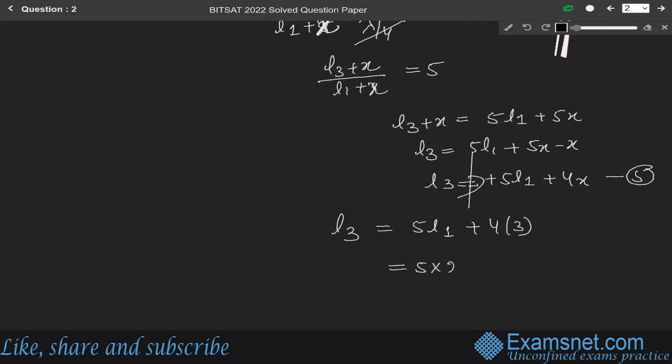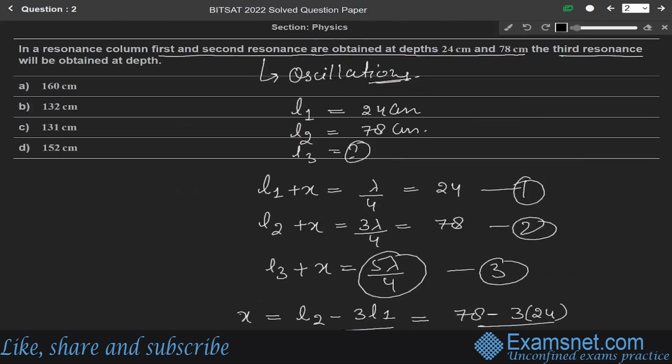So 5 into 24 plus 12. So L3 is equals to 5 into 24 is 120, plus 12, sorry, it is 12. We get it as 132 centimeters. So the value of L3 is 132 centimeter, means B is the correct answer.